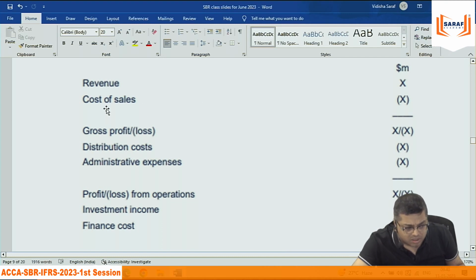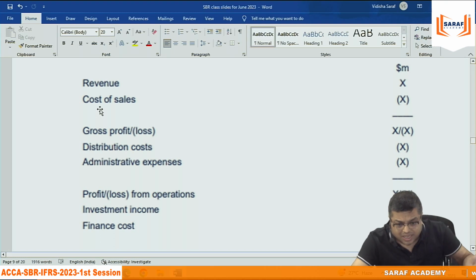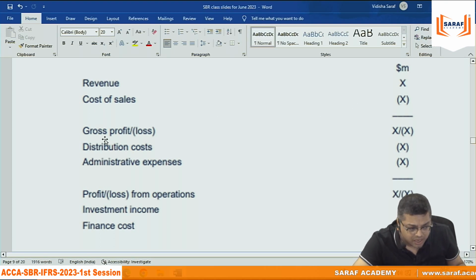So revenue minus the cost of that revenue, whatever cost you have incurred to generate that revenue, will give you gross profit. In my case, revenue is tuition fees; cost of sale is staff salary, electricity, internet, depreciation of these assets. All these are cost of sale, and will give you gross profit.